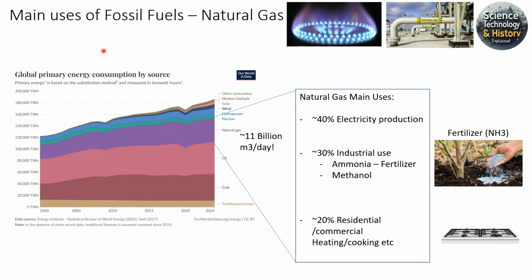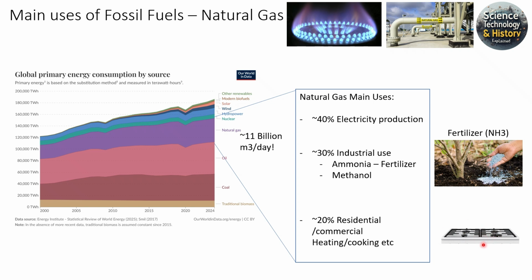Finally, looking at natural gas, the world is also using vast amounts of natural gas, 11 billion cubic meters per day. This is also very hard to imagine. And the main uses for natural gas are more diverse. 40% of it goes for electricity production. 20% is used for residential and commercial, for example, heating and cooking with natural gas, or heating our homes.